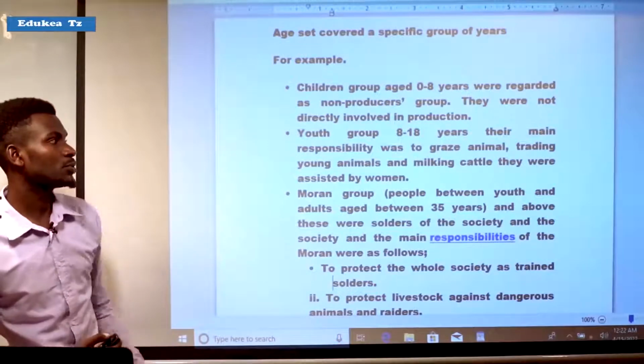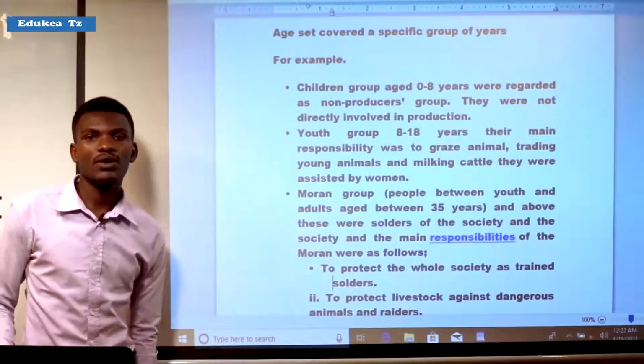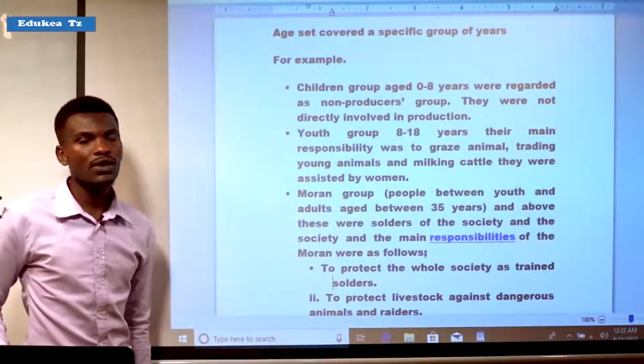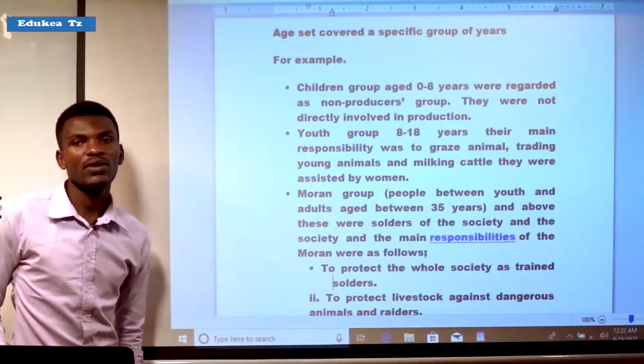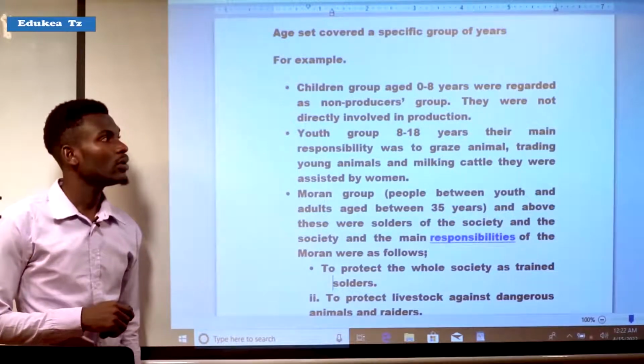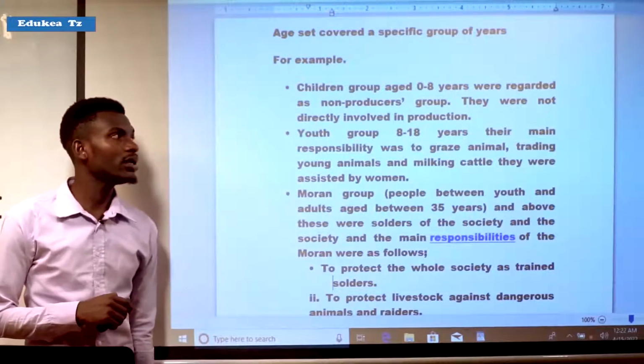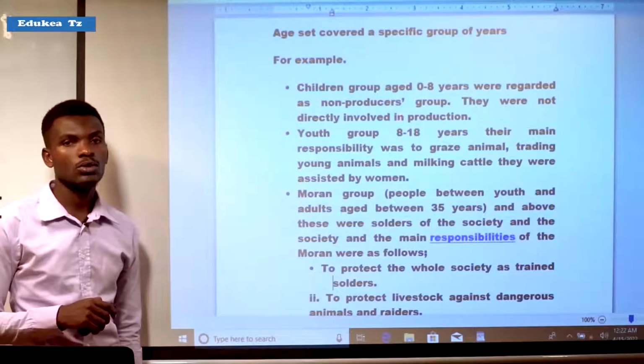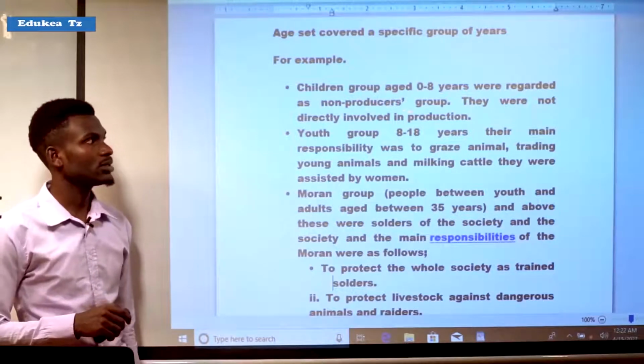Their main responsibility was to take care of their young relatives. They had no other responsibility or duty to be performed.